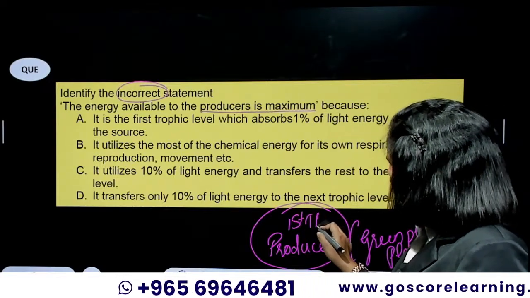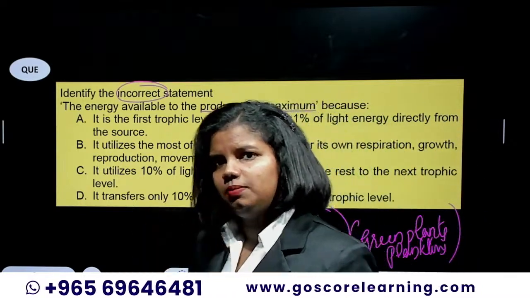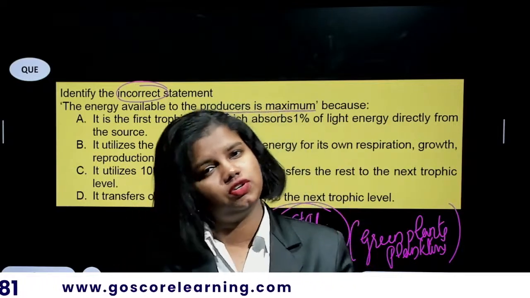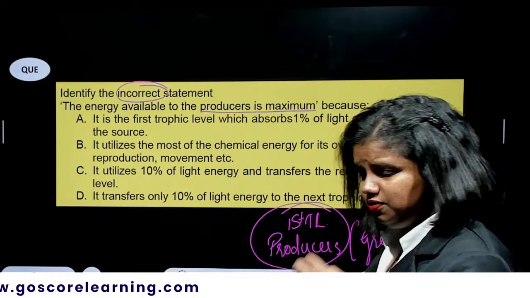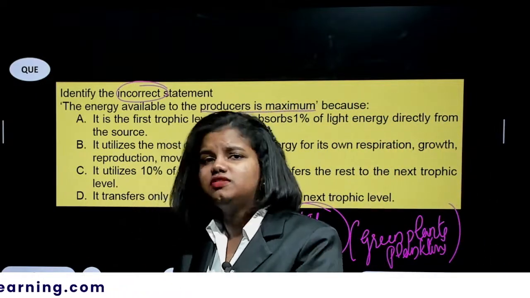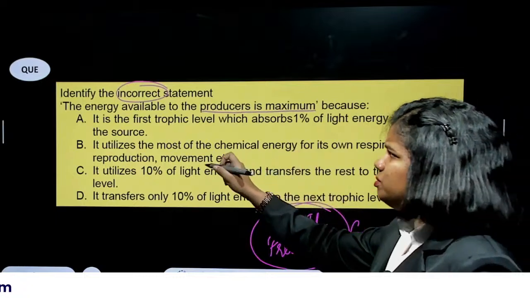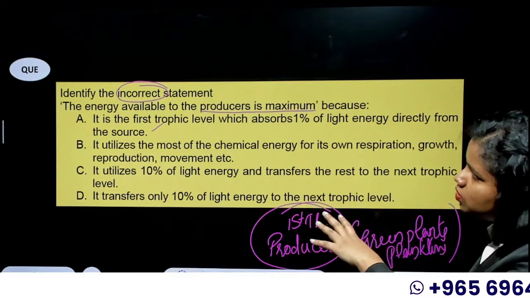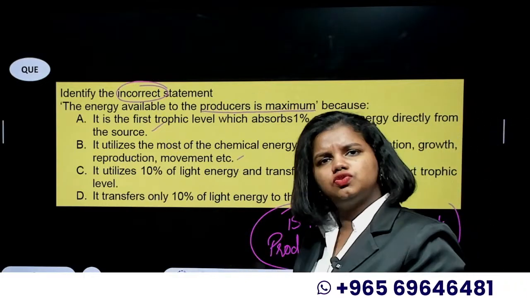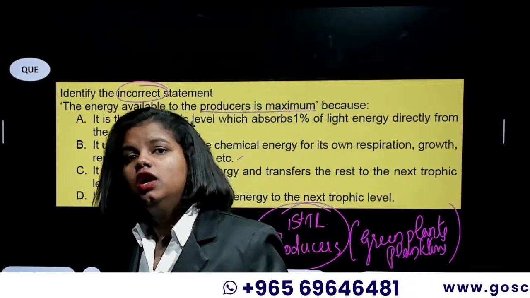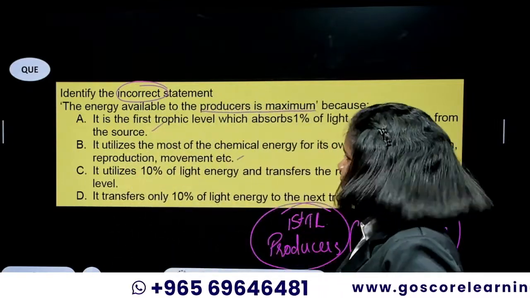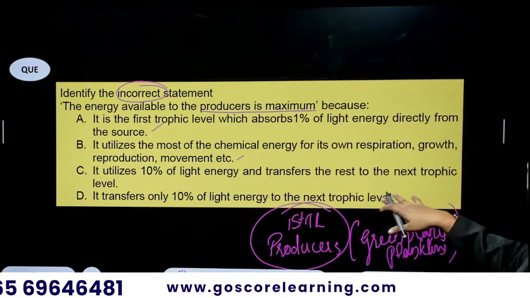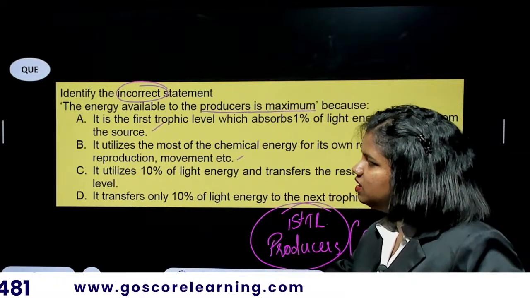If you're taking the ecological pyramid, producers or the plants come at the base of the pyramid, because they are the first trophic level, from where every food chain, all the grazing food chains, begins. So that statement is absolutely correct. It utilizes most of the chemical energy for its own respiration, growth, reproduction and movement. Yeah, that's true. Plants use the majority of the energy in their body for their own metabolic activities, right? And then it utilizes 10% of light energy and transfers the rest to the next trophic level.